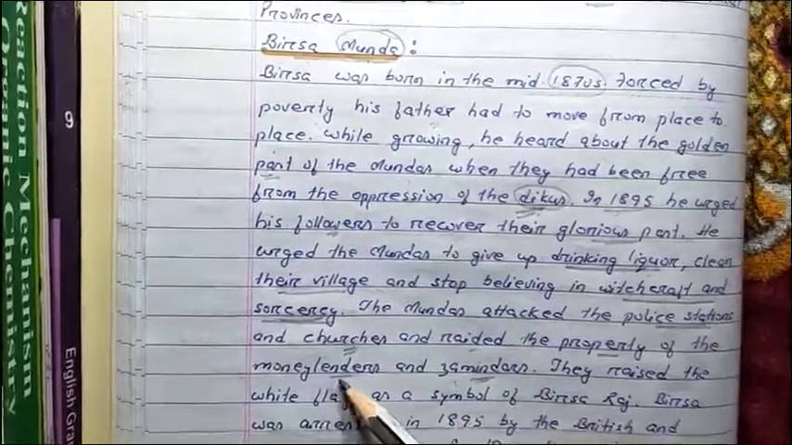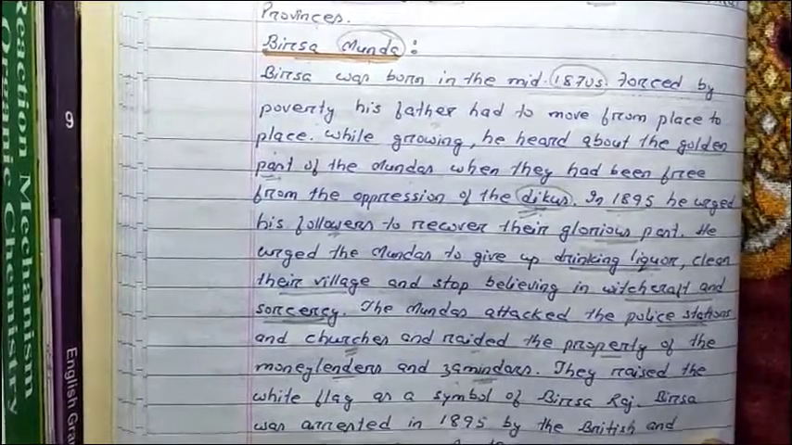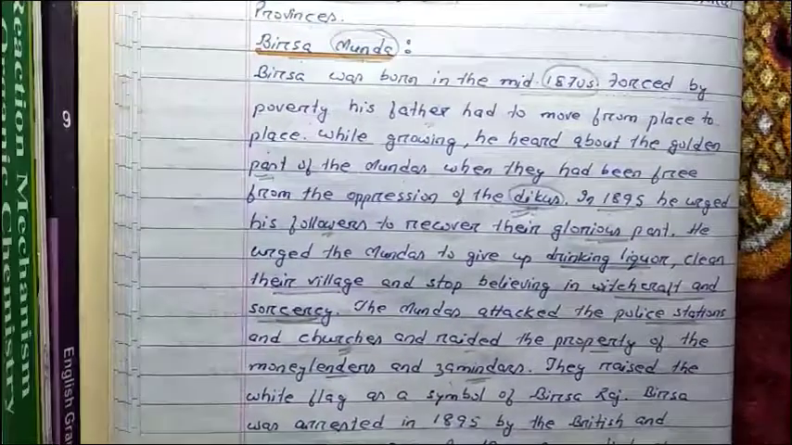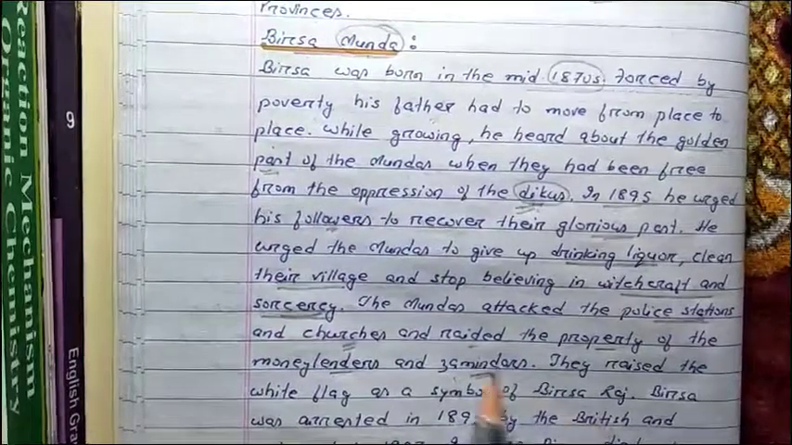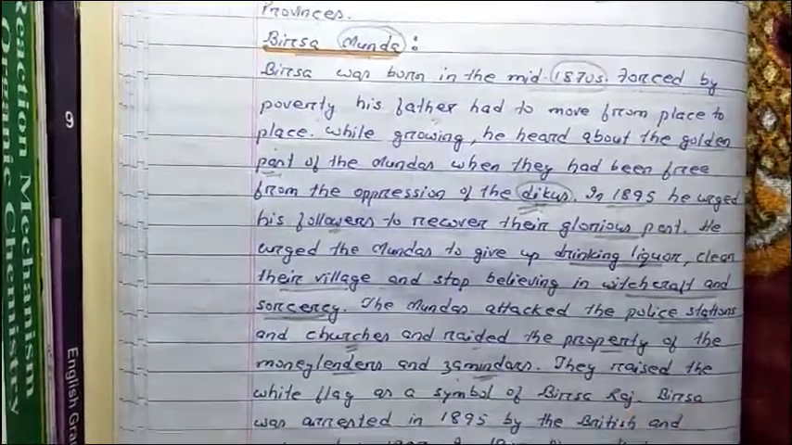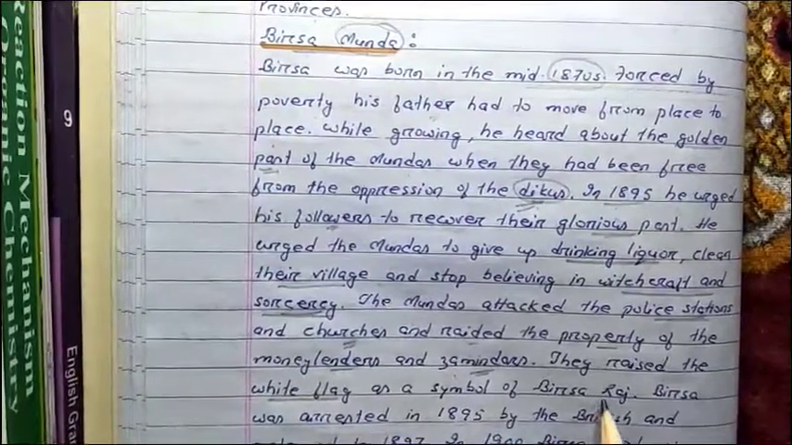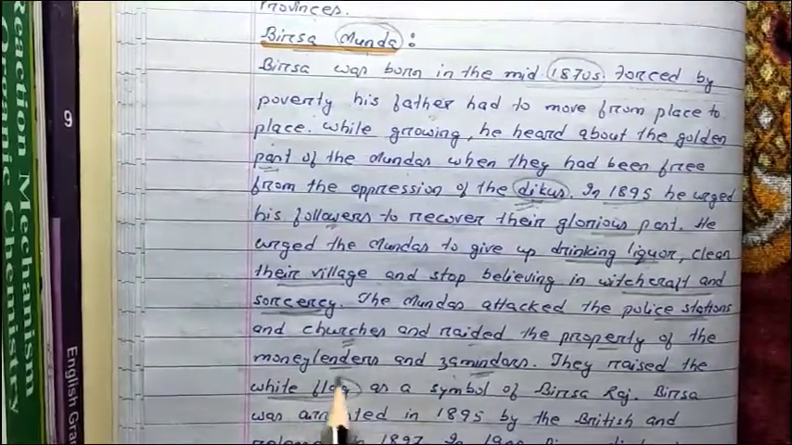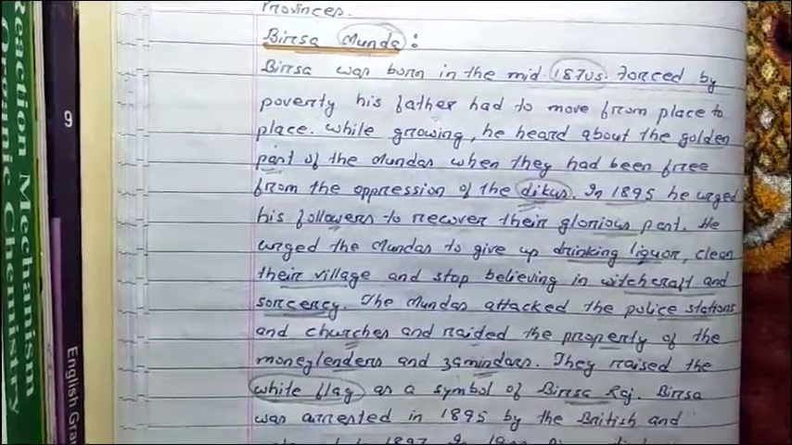You already know about the moneylenders. They used to give loans to the tribal people, but the interest they charged was very high, which affected tribal life. We already covered this in our earlier chapters. They raised the white flag as a symbol of Virsa Raj. The white flag was a symbol of the Virsa movement or the Virsa Raj.